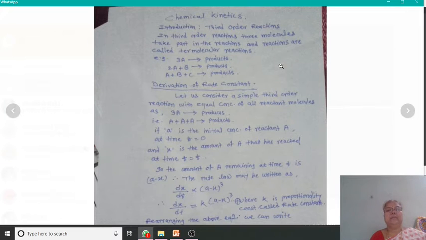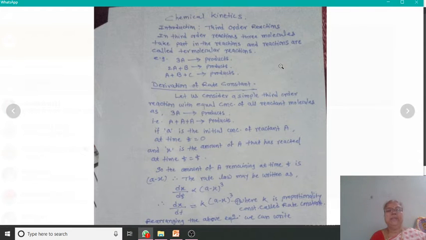The third order reactions, as they involve three molecules, are called termolecular reactions. In the atmosphere as well as in the laboratory, there are some reactions that take place at a very fast rate, and some reactions that occur at a very slow rate.